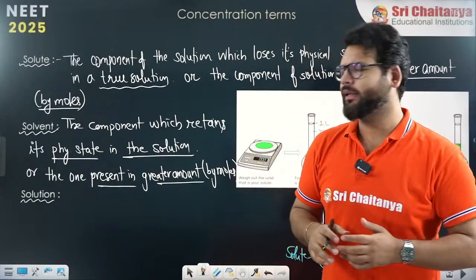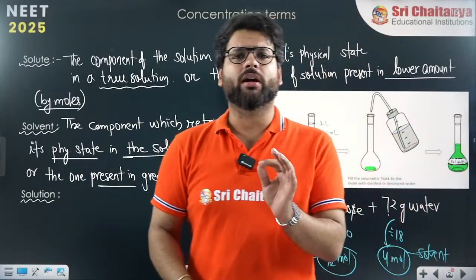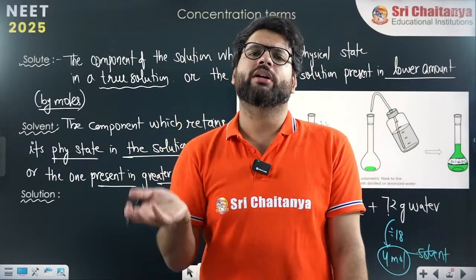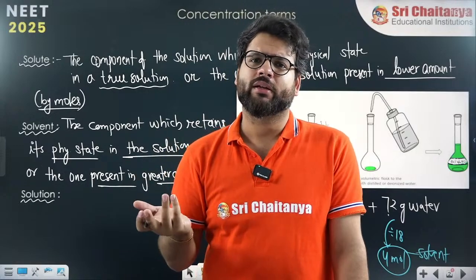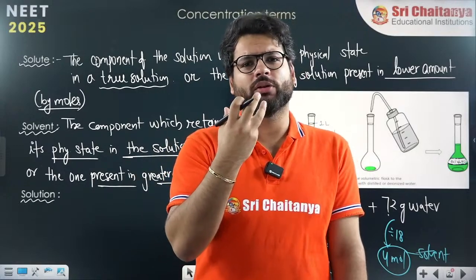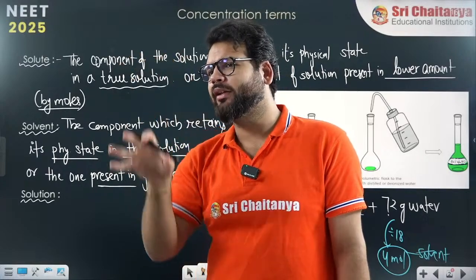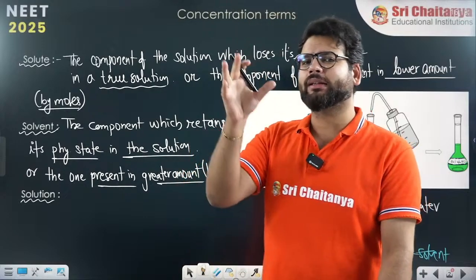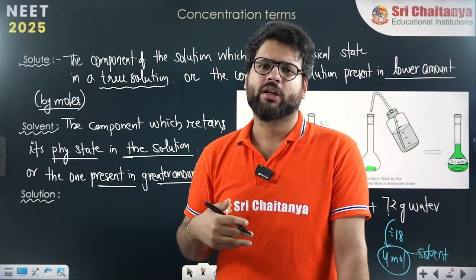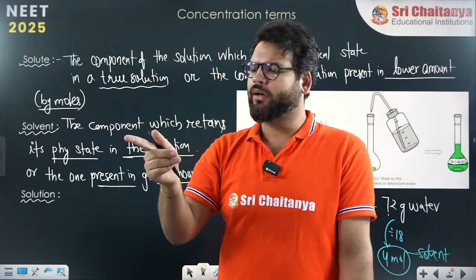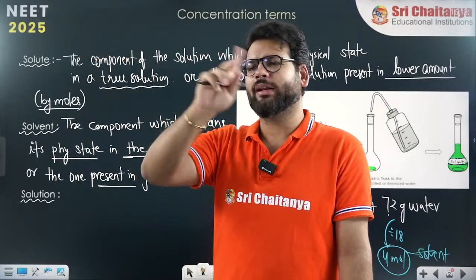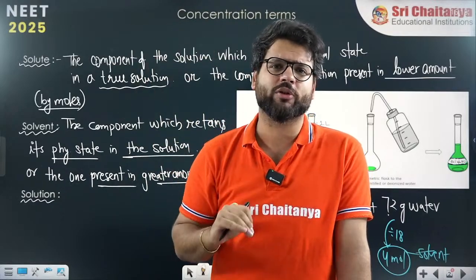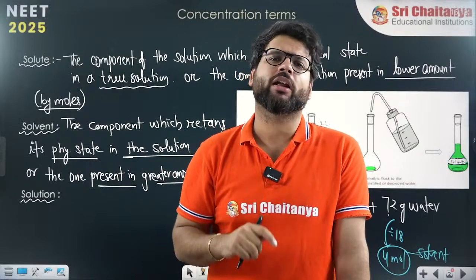There are actually 9 types of solutions you can make. Solid in solid, solid in liquid, solid in gas. We can take the solute as solid, then you can take 3 different solvents: solid, liquid, gas. When you take the solute to be liquid, you can take 3 different solvents: solid, liquid, gas. So solid in solid, solid in liquid, solid in gas. Liquid in solid, liquid in liquid, liquid in gas. Gas in solid, gas in liquid, gas in gas. 9 are possible, but for this chapter it is not our concern.